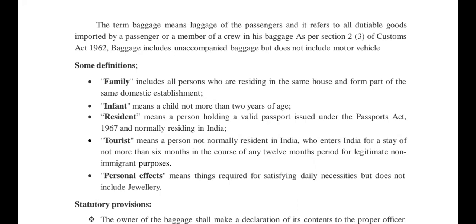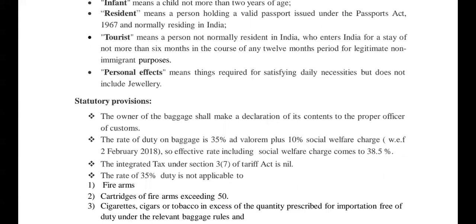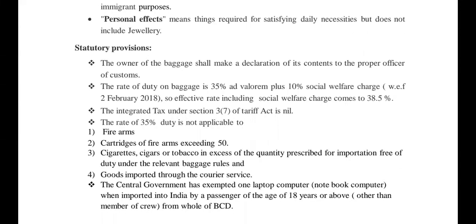Well, to understand it better, what are the provisions related to baggage? The owner of the baggage shall make a declaration of its content to the proper officer of the customs. The owner who is bringing the goods, the importer, or the member of the crew, should make a clear declaration of the content to the proper officer, in a declaration form.